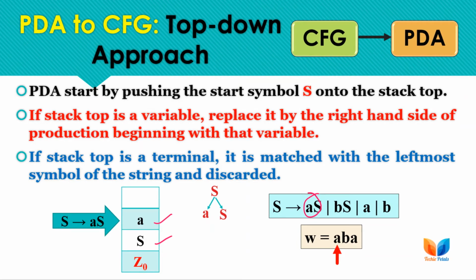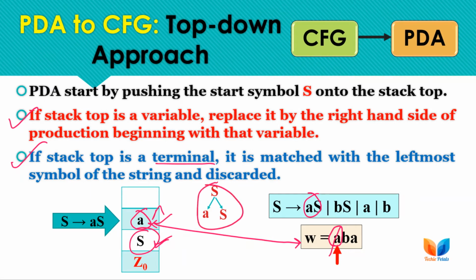So now we can apply rule number 3, as we are having a terminal on the stack top, and the leftmost symbol of the input string is also A, so we have the stack top matching the leftmost symbol of the input string. So we can simply cancel out or discard the leftmost input symbol, and also pop the stack top from the stack. Now after performing this operation, we will be having S on the stack top. Again we need to apply the second rule. We will be replacing S again with another right hand side, and this is the corresponding parse tree.